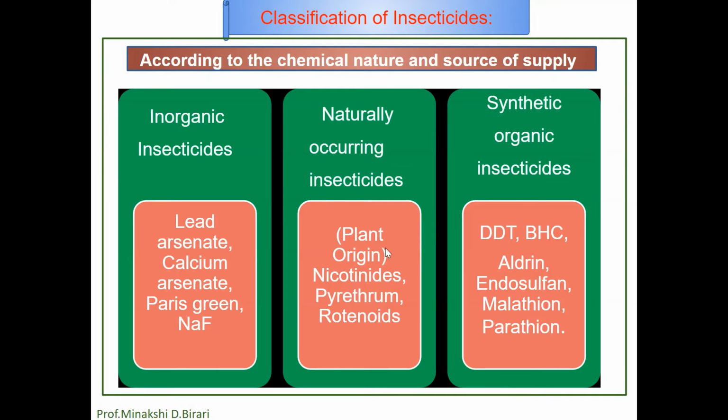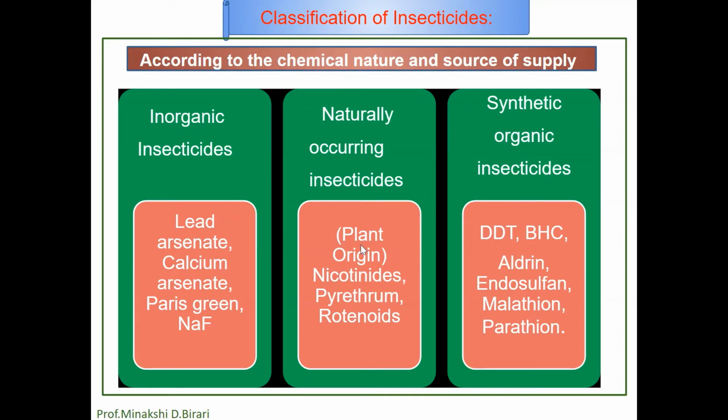The roots, leaves, flowers or stems of some plants are finely ground and used as such, or the active parts are extracted and used either alone or with other toxicants. So naturally occurring insecticides having plant origin are called plant insecticides or botanicals.